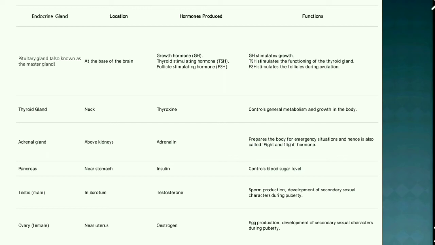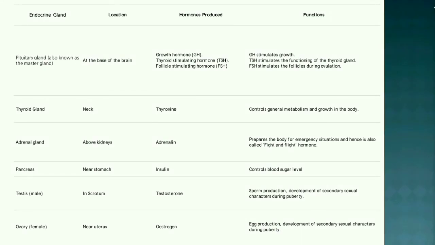Endocrine gland, its location, its hormones produced, and its function. The first gland is the pituitary gland, which is also known as the master gland. It's located at the base of the brain, and hormones produced there are the growth hormone, thyroid stimulating hormone, and the follicle stimulating hormone. Its functions include: growth hormone stimulates growth, thyroid stimulating hormone stimulates the functioning of the thyroid gland, and the follicle stimulating hormone stimulates the follicles during ovulation.